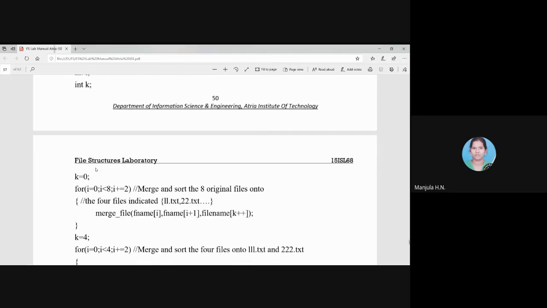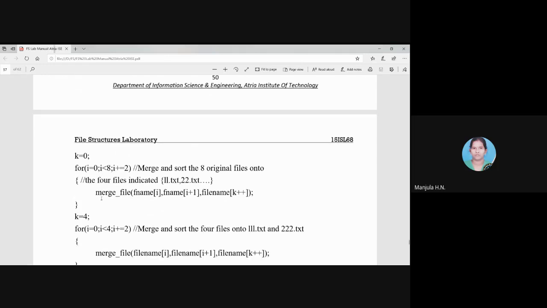So the first step is what? We have to read 8 files. If 8 files are available, then we start merging. So this is kway merge. First we have to use 8 files, and merge 2 files at a time to make 4 output files. For that, i equal to 0, i less than 8, and i plus 2.